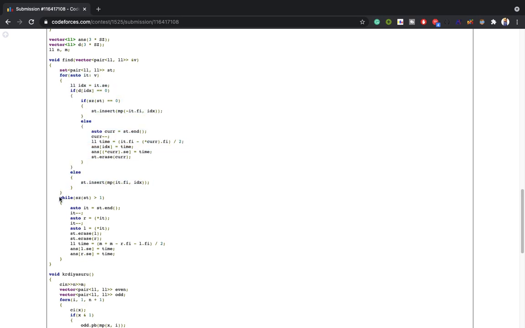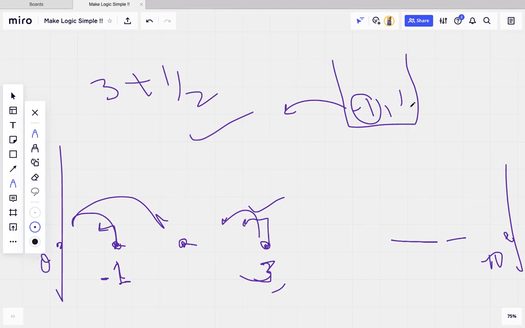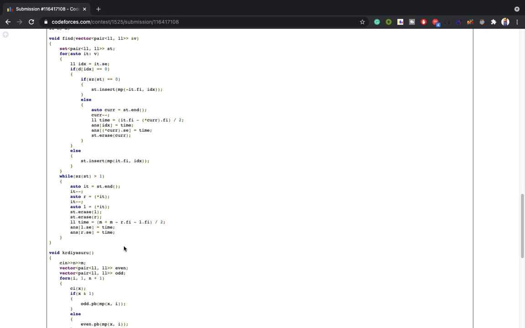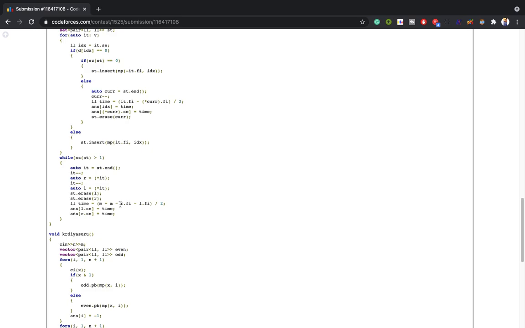After this, if I find the set size is more than 1, like I have explained here, if the set contains more than 1 element, like in the case of the first test case, here 9 and 11, I guess. So here I am dealing with it like this. With this formula, I take both out as R and L, where first is the position, and I take the time, and second is the index, and the answer of L dot second and R dot second will be the time. So here I have placed the time of that collision.